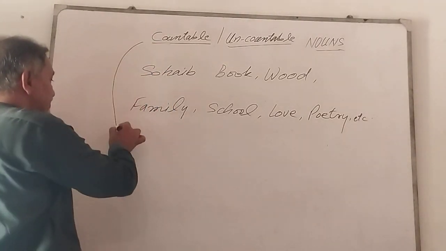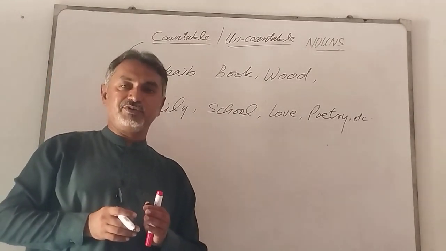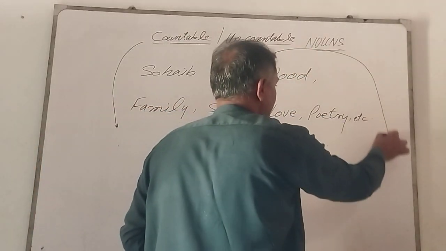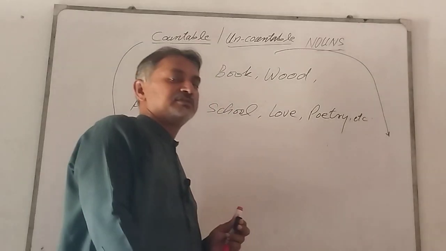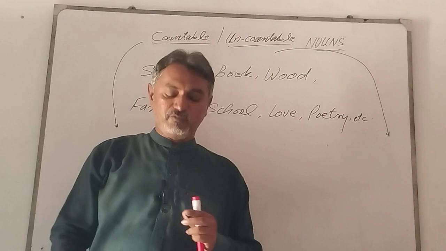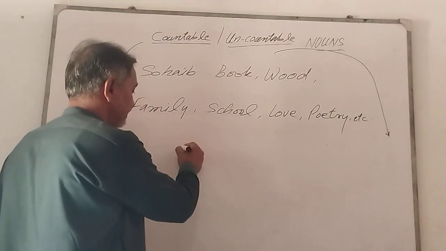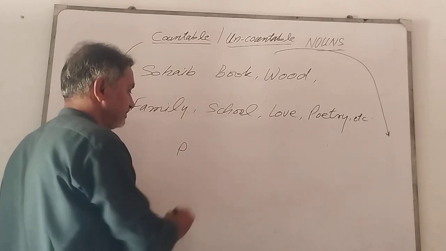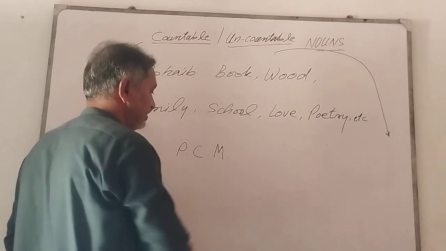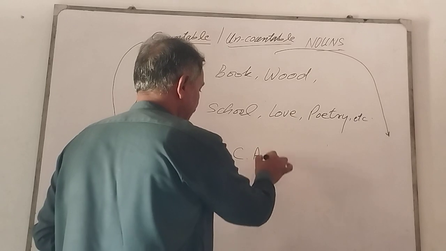Countable nouns are those nouns that can be counted, and uncountable nouns are those nouns which we cannot count. Now we have 5 categories of nouns: proper noun, common noun, material noun, collective noun, and an abstract noun.